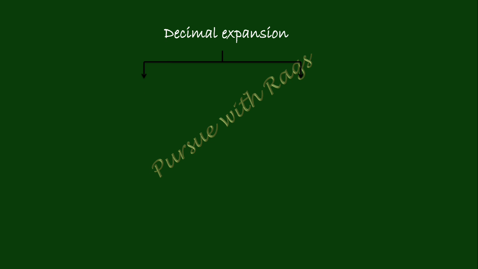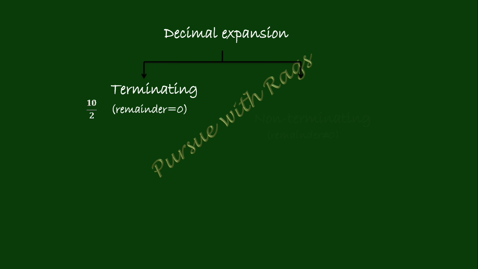So when you are dividing a number, if you get the remainder as 0, for example 10 divided by 2, you will get the quotient as 5 and remainder as 0. So if you get the remainder as 0, then that is known as terminating decimal expansion.